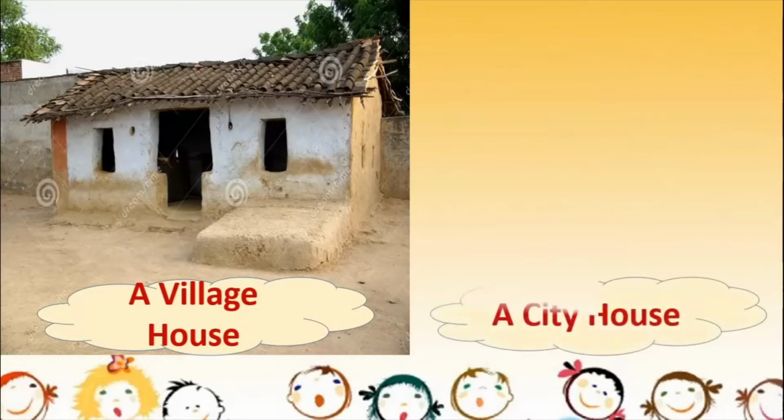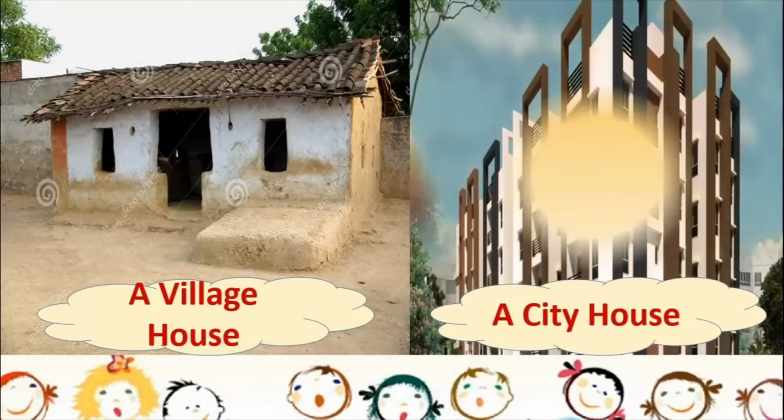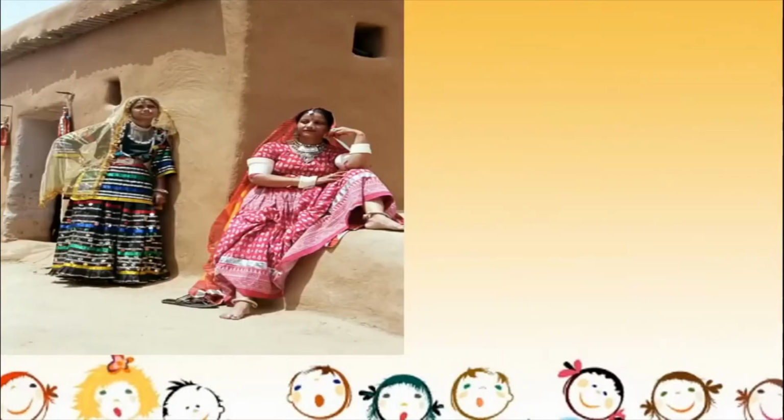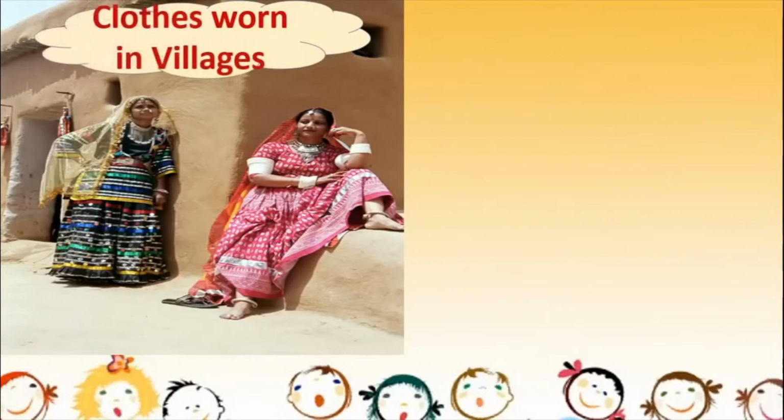Look at the house in a city. It is so huge, and look at the materials which are used to build this house. See, you cannot see any wood used over here. You cannot see any mud. It is all cement and concrete and iron, isn't it? So there is a lot of difference as far as houses in villages and houses in cities are concerned. And look at the clothes that the people wear in the villages.